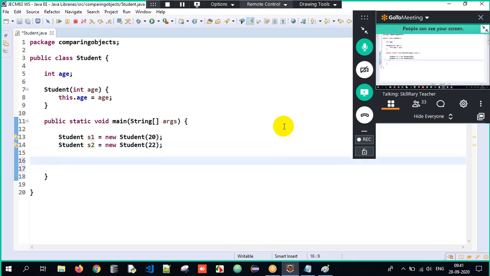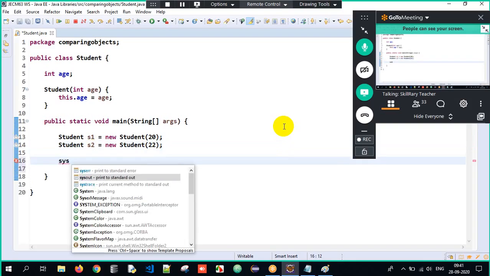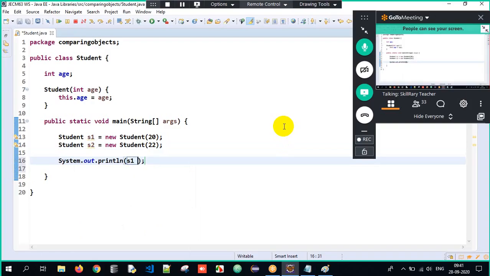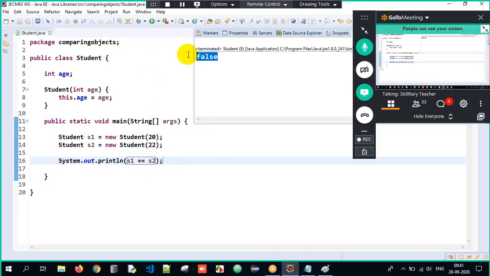Now, sys out, I'll tell S1 equal to S2. So this is the comparison operator, double equals. Now tell me what will be the output here? Sir, when I tell S1 equal to S2, internally the object addresses are getting compared. The hash code is getting compared. Therefore, when I execute it, look at the output. I get false here.